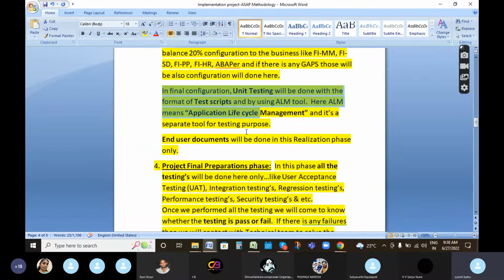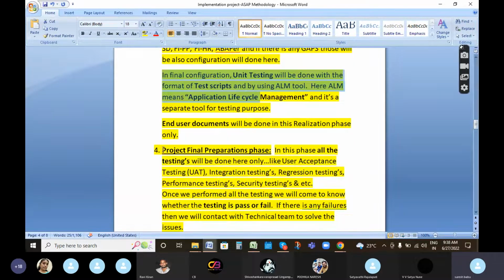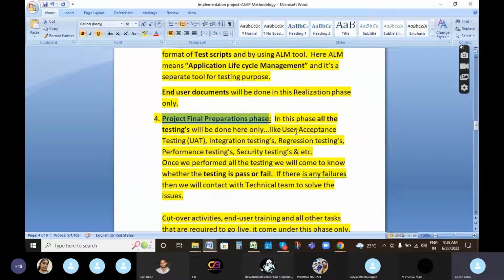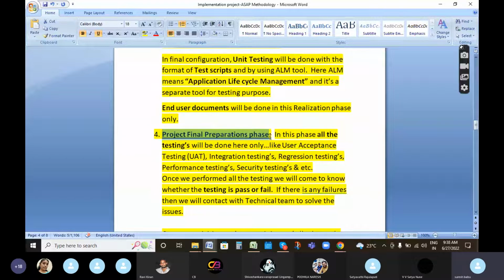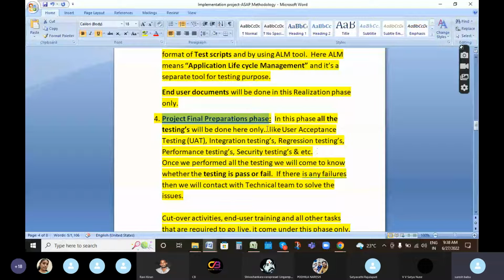Final configurations and project preparation phase. This is the fourth phase in SAP ASAP methodology. Here, all the testing will be done. What are the testings? User acceptance testing, integration testing, regression testing, performance testing, security testing. All the testings will be completed in final preparation.